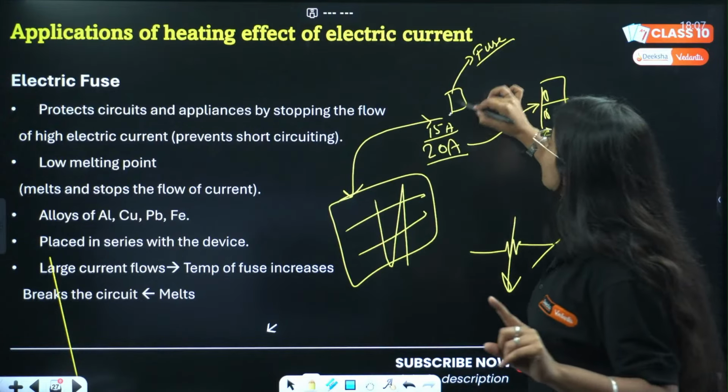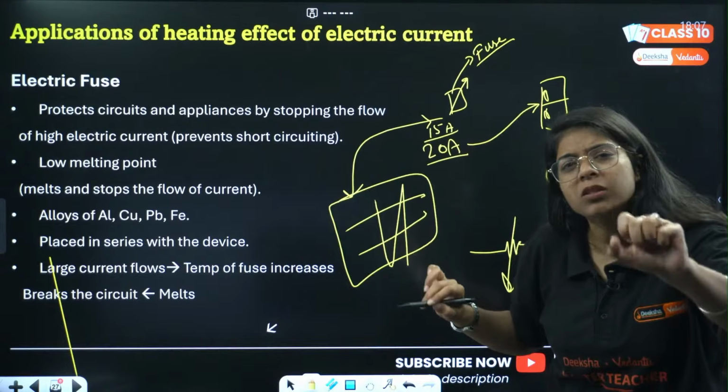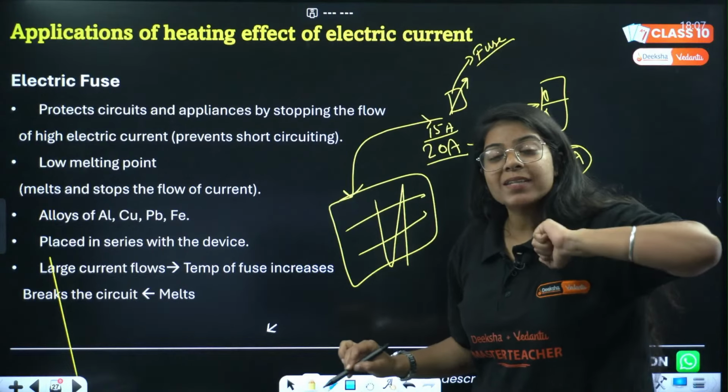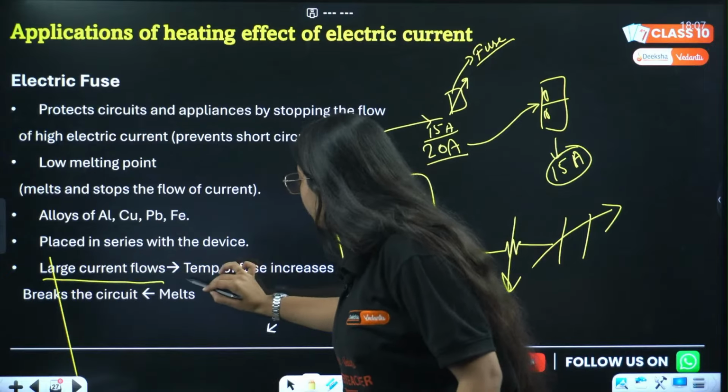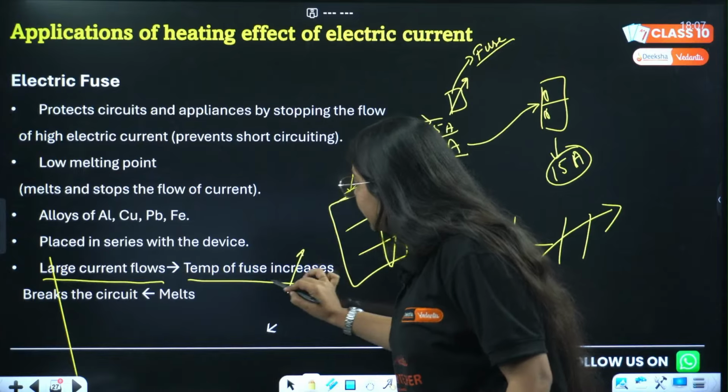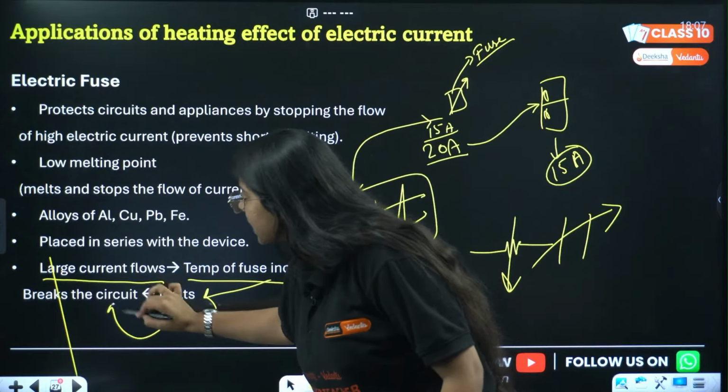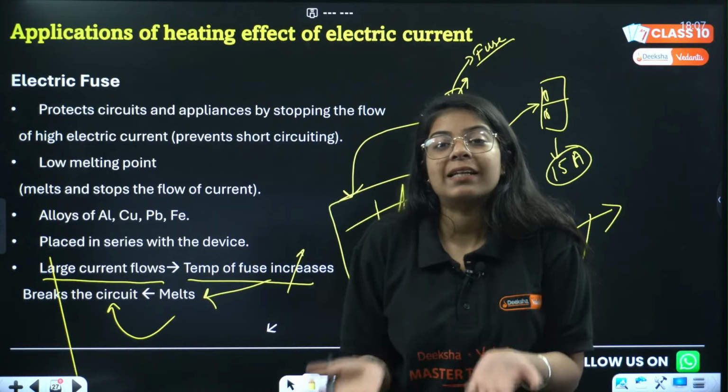So the fuse का melting point बहुत कम होता है, so when higher current passes through it, the fuse melts. देखो, large current flows, the temperature of the fuse increases, it melts and it breaks the circuit, thus protecting my fridge.